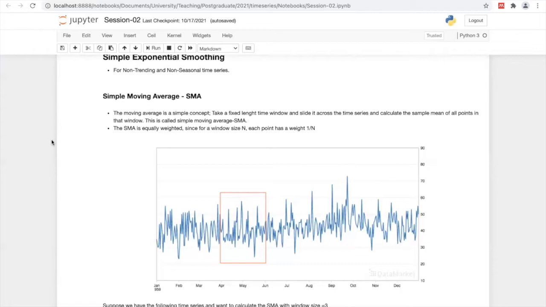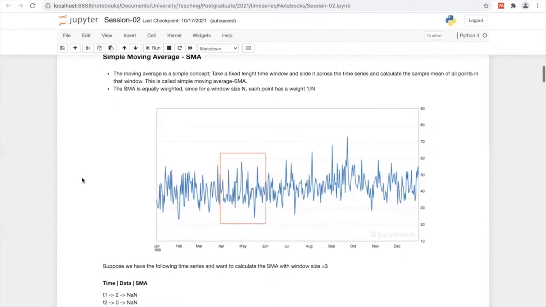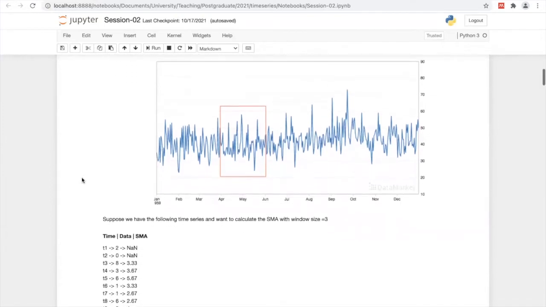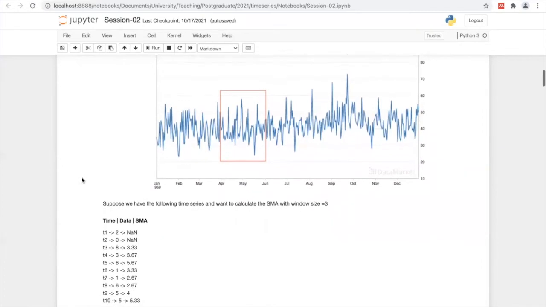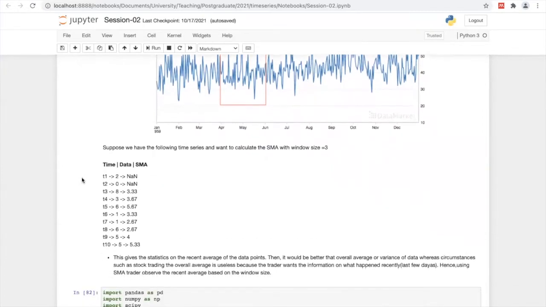It's equally weighted. Then the moving average is simply like this. To get a better idea, let's go through this example. Suppose you have the following data set, from time t1, t2 up to t10, and we calculate the simple moving average.